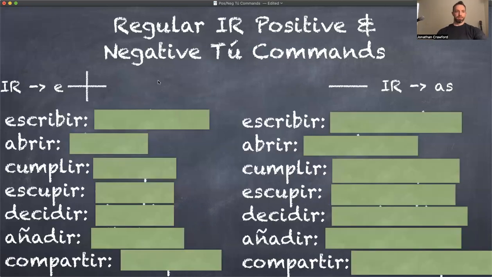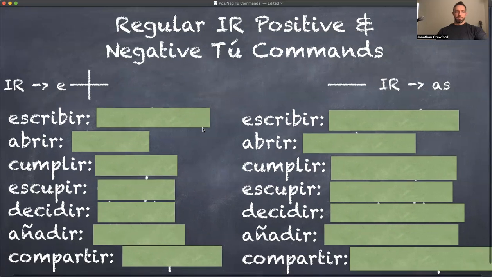Now, IR verbs. These are just like the ER verbs. They're the same. In a positive command, it goes to E. In a negative command, it goes to AS. So escribir means write.